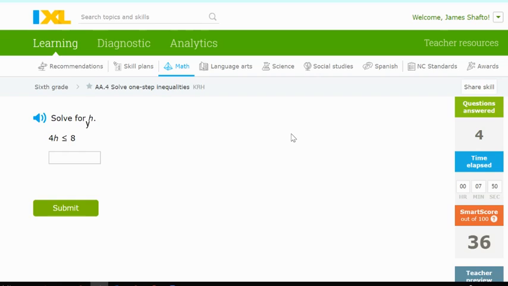In this next assignment, it says 4h is less than or equal to 8. And so we're just going to set it up. 4h is less than or equal to 8. And again, I'm going to pretend like this is an equal sign. I draw a line down the middle to keep my sides clean. This is 4 times h, and the opposite of multiplying is dividing.